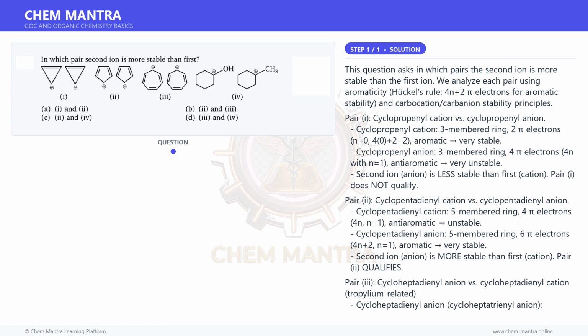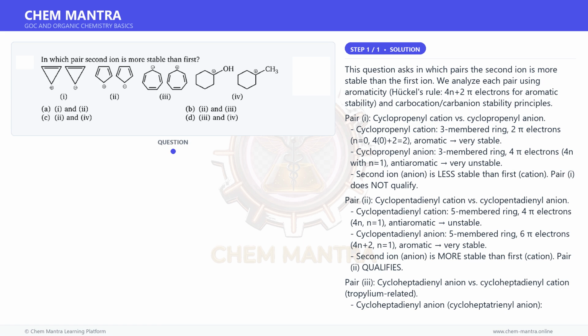Pair 3: cycloheptatrienyl anion versus cycloheptatrienyl cation, tropylium-related. Cycloheptatrienyl anion, 7-membered ring, 8 pi electrons, 4n, n is equal to 2, anti-aromatic, unstable. Cycloheptatrienyl cation, tropylium cation, 7-membered ring, 6 pi electrons, 4n plus 2, n is equal to 1, aromatic, very stable. Second ion, cation tropylium, is more stable than first, anion. Pair 3 qualifies.